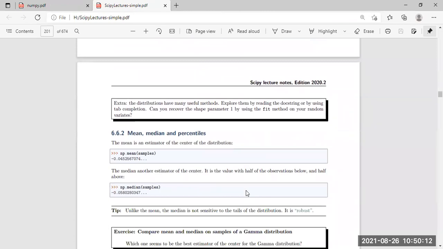Okay, next: mean, median, percentile. We have already discussed mean, median, and percentile in detail. Okay, so we can also do these things in Python. We have done the theoretical part, what is mean, what is median, what is mode, and how to calculate all of this. Now to do it in Python, we have the simple NumPy package. In Python, the coding is very easy.